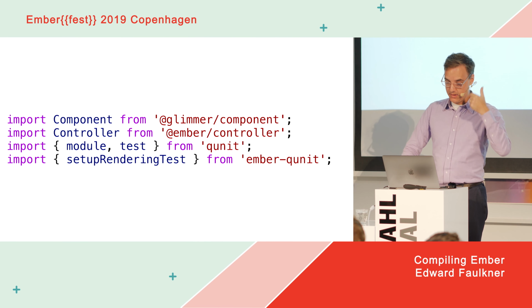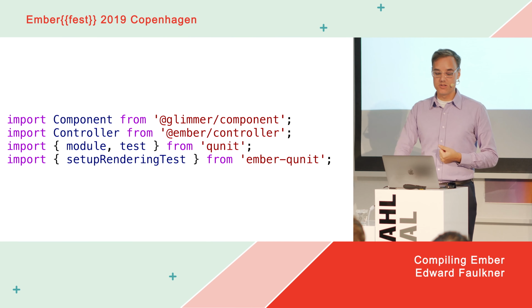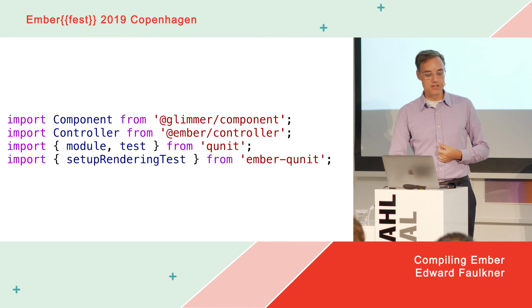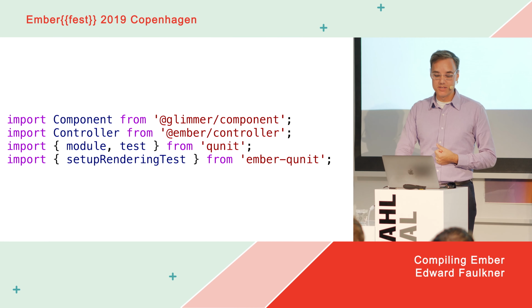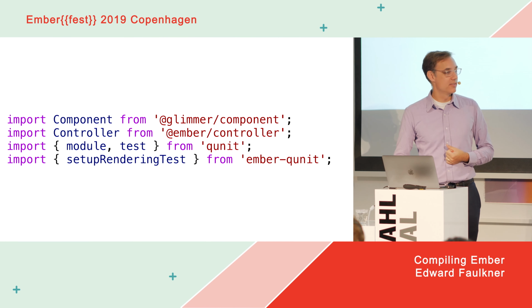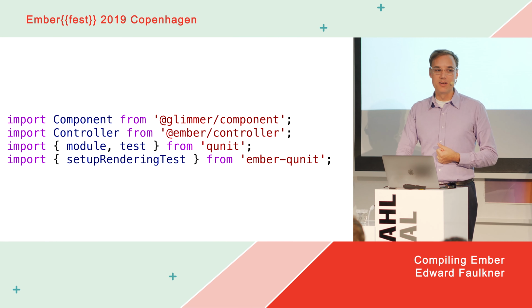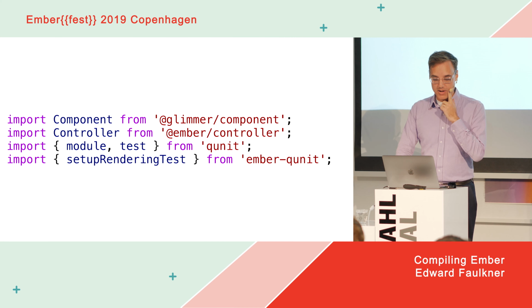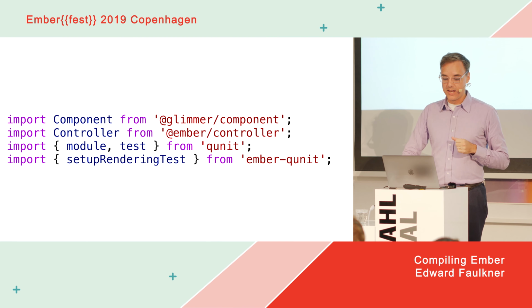So these are examples of imports that you've probably seen in Ember apps. You might have these all over the place. The question is, what do these mean? Like, what do they mean independent of the implementation? Unfortunately, what they mean is different in all four of these examples. They all mean something different. And unless you're very familiar with the implementation, you probably don't know what those things are. I'll probably even get it wrong if I try to tell you. But just for one example, the controller one here actually compiles down to not even an import at all. It just compiles to a global.